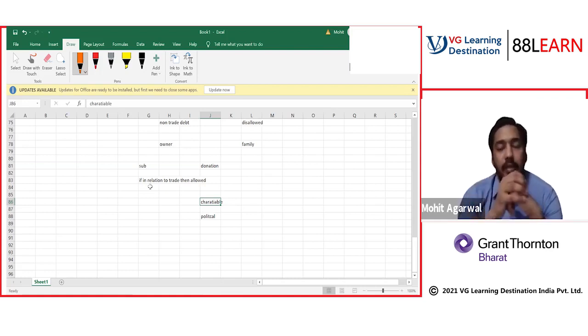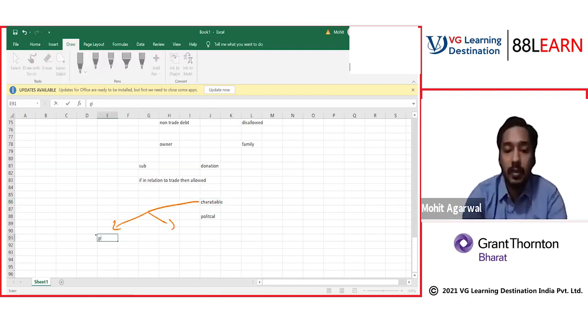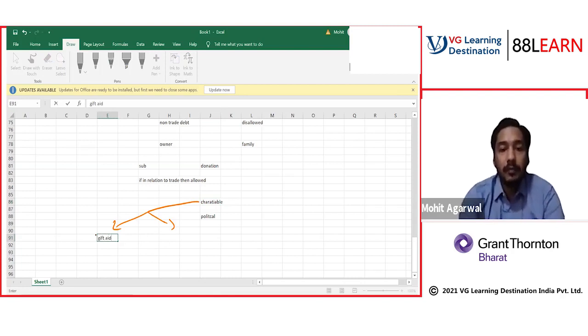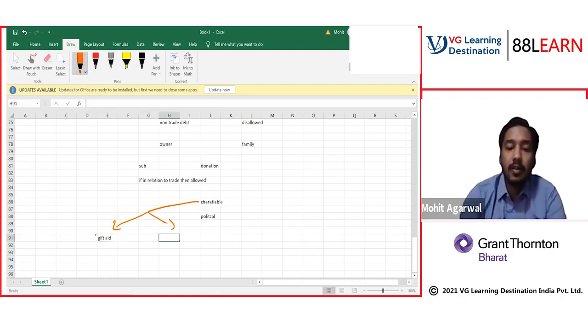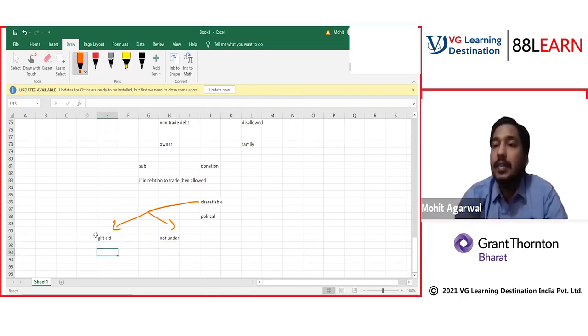But here is a catch. When we talk about charitable donation, some of you must be thinking about the provision we have done under the Gift Aid system. Here is a catch for charitable donations. I hope all of you remember that provision. Note down this thing: it is under Gift Aid or not under Gift Aid. If it is under Gift Aid, then obviously it will be disallowed.